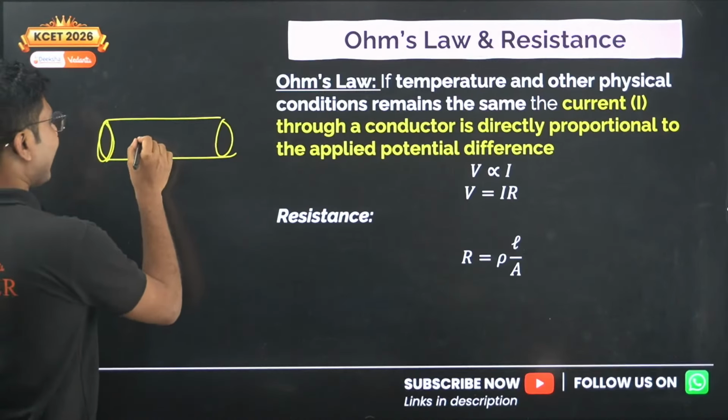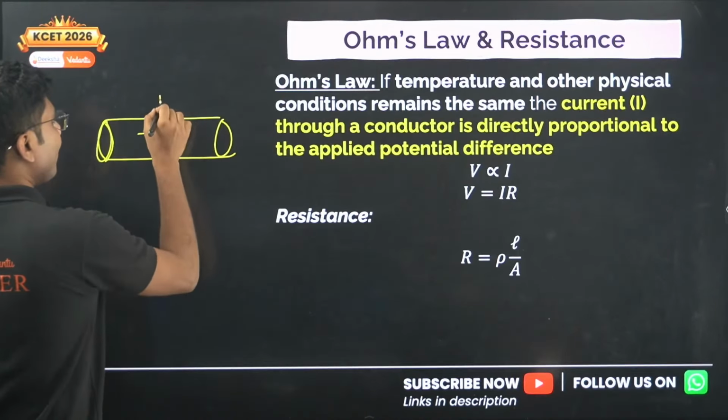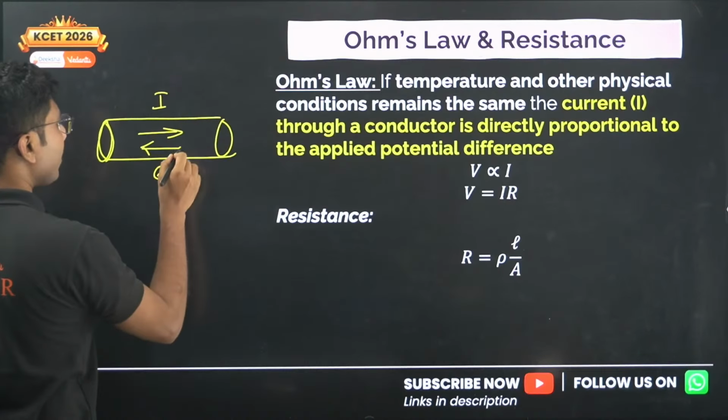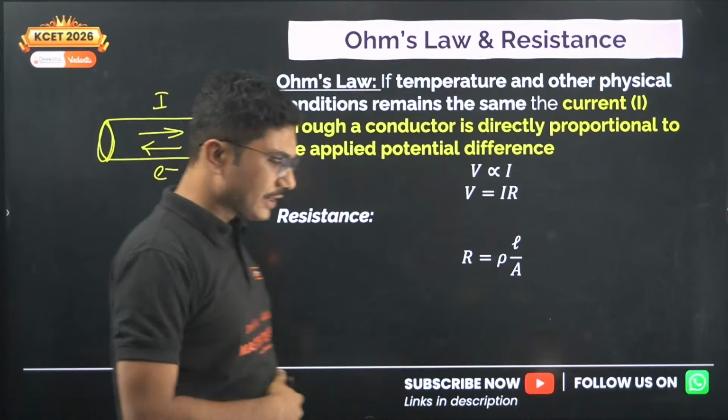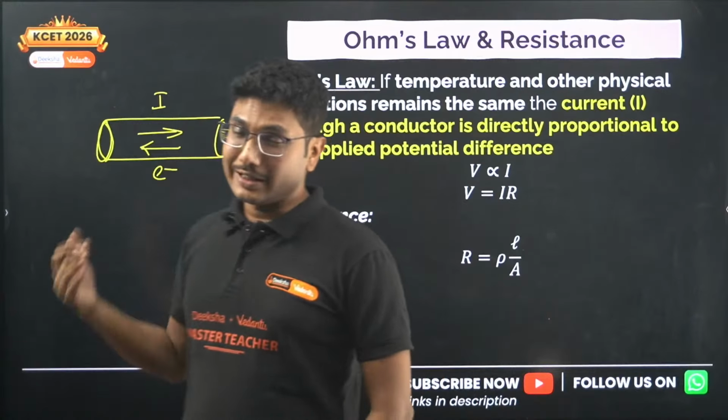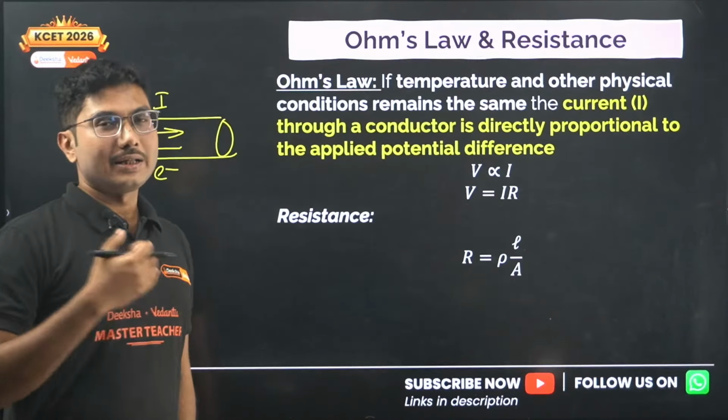So current is basically going in this direction, electrons are moving in the opposite direction. Now electrons, being negatively charged, are continuously being repelled by other electrons and also being attracted by the nucleus.